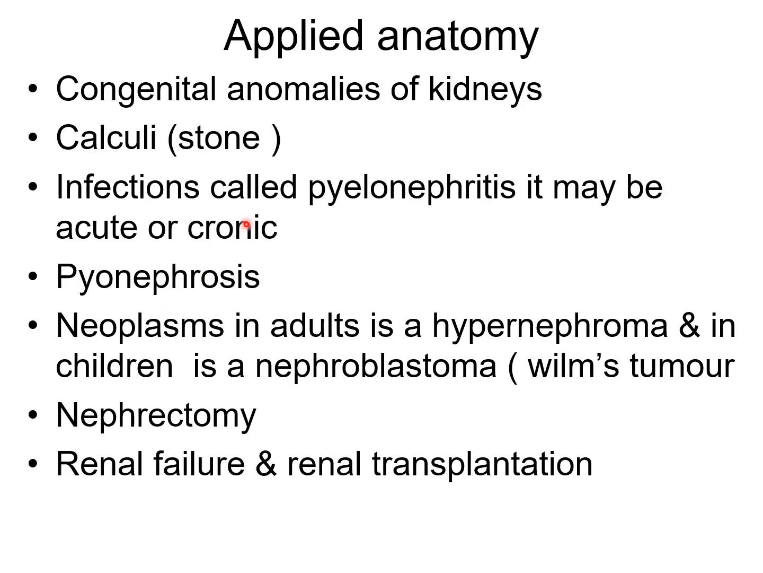In clinical anatomy, first there are congenital anomalies of the kidney, which we can learn during the development of the urinary system. Some anomalies develop during this developmental part. Then there is calculus or stone. Infection called pyelonephritis may be acute or chronic. Then pyonephrosis, and neoplasm: hypernephroma in adults, nephroblastoma or Wilms tumor in children. Nephrectomy is removal of the kidney. In renal failure, renal transplantation is required.